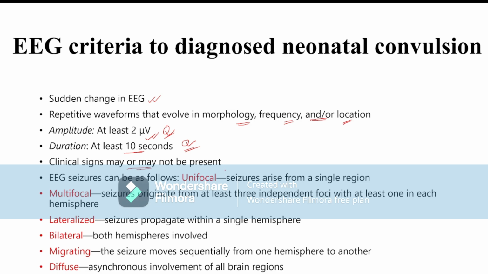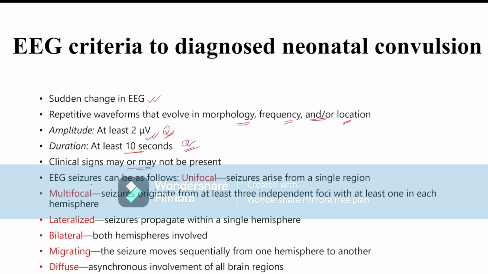Clinical sign may not always be present in neonatal convulsion. Why? Because the brain is immature. There is no synchronization between the brain synapses and the muscle synapses. That's why many times the electrical activity from the brain may not enter the muscle properly. Therefore the muscle may not be stimulated by the brain, and there is no sign of convulsion or clonic jerk movement. But there is electrical activity present in the brain, which is found in the EEG.